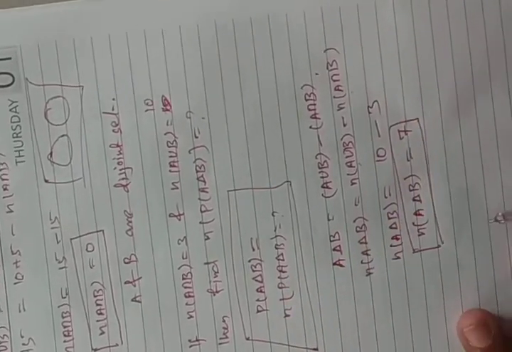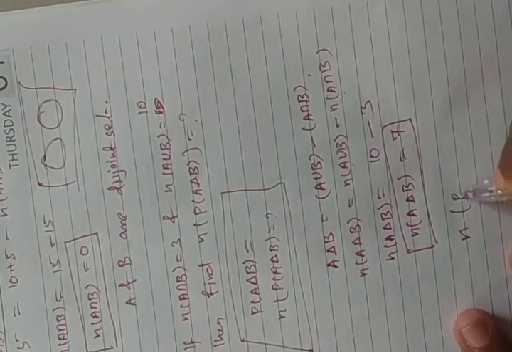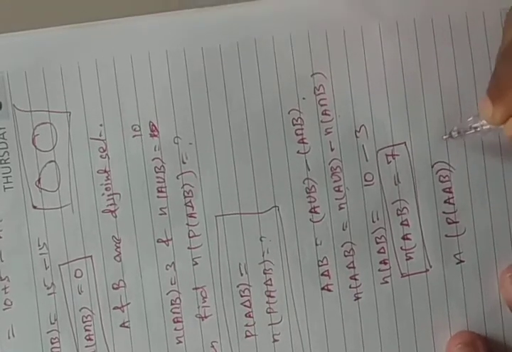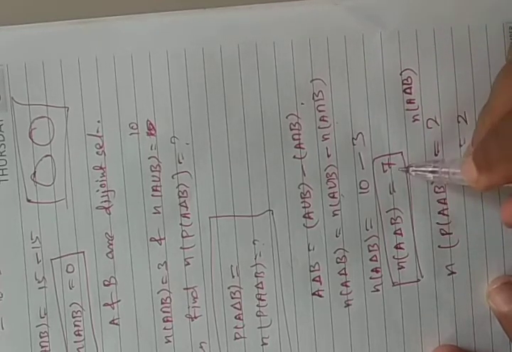Now I need to get n(P(A delta B)). This is the formula, so we will get 2 power n(A delta B). n(A delta B) value is coming as 7, therefore 2 power 7.